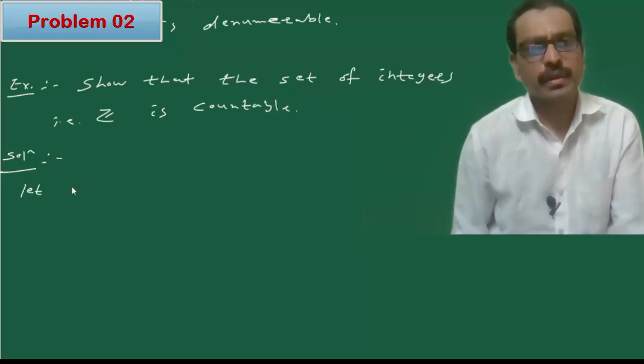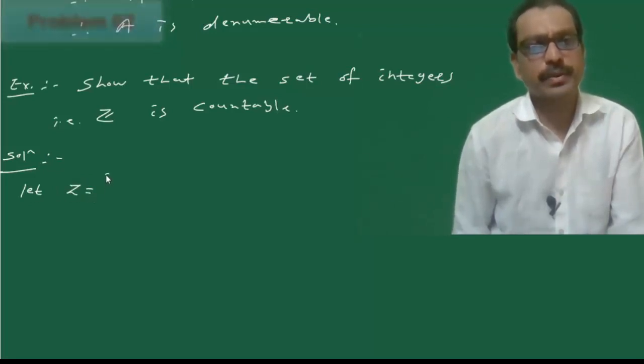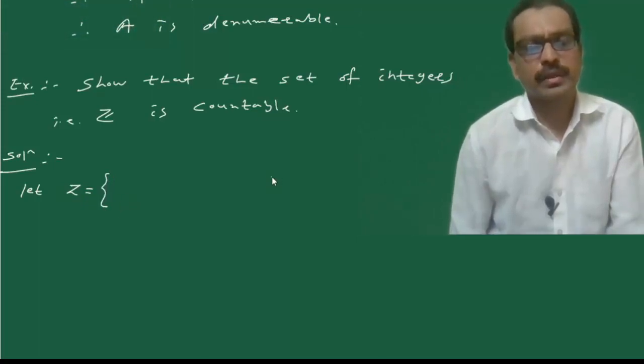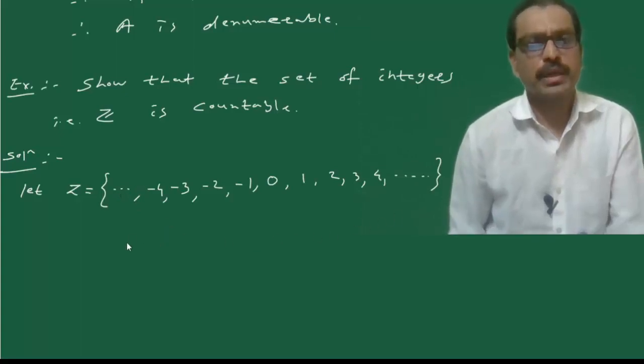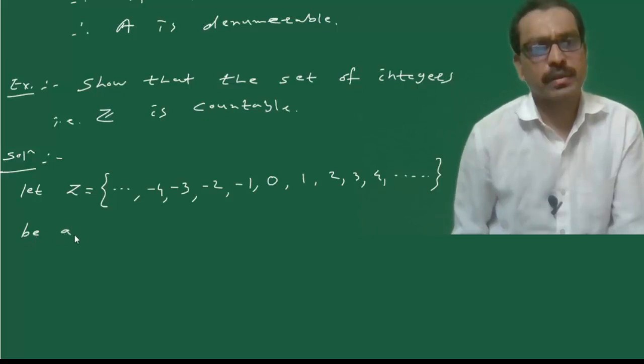Let the set Z be the set of integers: first element say 0, 1, 2, 3, 4 and so on, and minus 1, minus 2, minus 3, minus 4 and so on, be the set of integers.